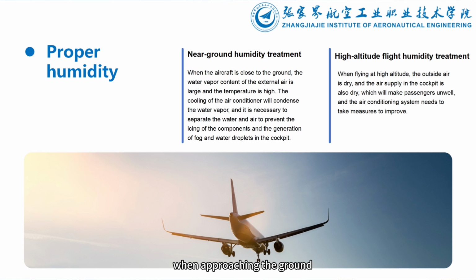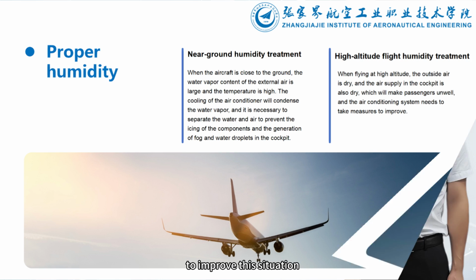When approaching the ground, the water vapor content of the external air is large and the temperature is high, and the cooling of the air conditioner will cause the water vapor to condense, and the water and air need to be separated to prevent the icing of components and the cockpit mist, water droplets. When flying at high altitude, the outside air is dry, and the air supply in the cockpit will also be dry, which will easily make passengers unwell. The air conditioning system needs to take measures to improve this situation.